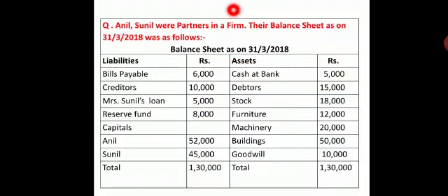So we have a problem which says Anil and Sunil were partners in a firm and the balance sheet is given on 31/3: bills payable, creditors, Sunil's loan, reserve fund, and the capitals of Anil and Sunil. Next you have cash at bank, debtors, stock, furniture, machinery, building and goodwill. Total is 1,30,000.